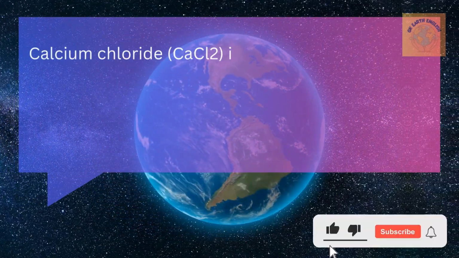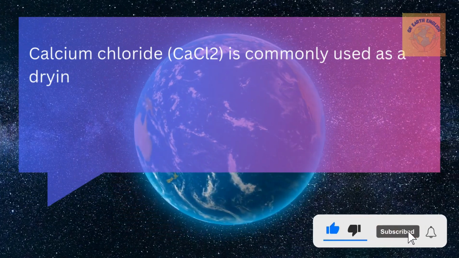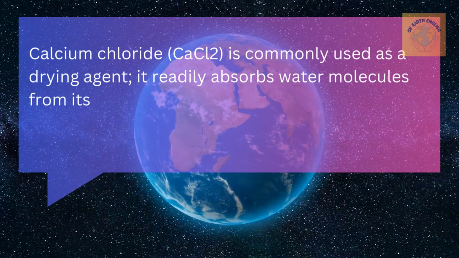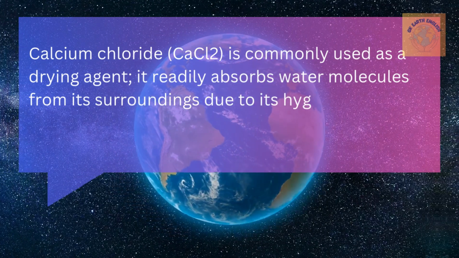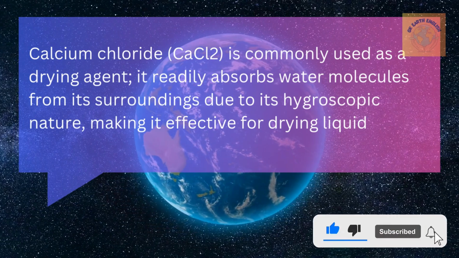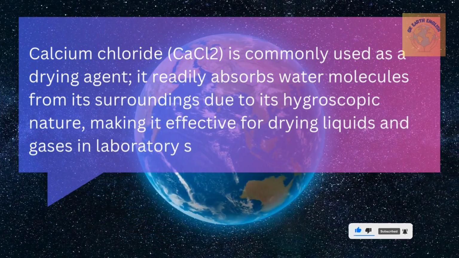Calcium chloride is commonly used as a drying agent. It readily absorbs water molecules from its surroundings due to its hygroscopic nature, making it effective for drying liquids and gases in laboratory settings.